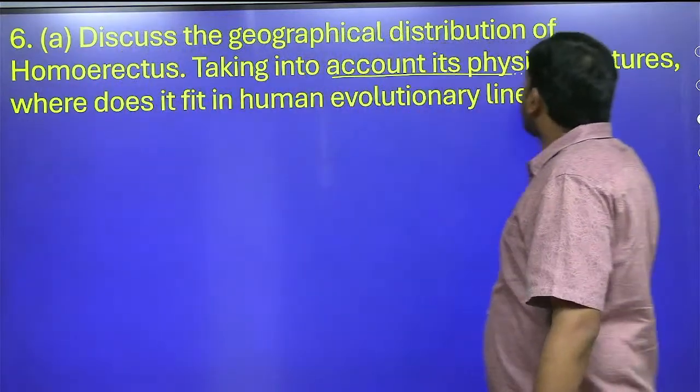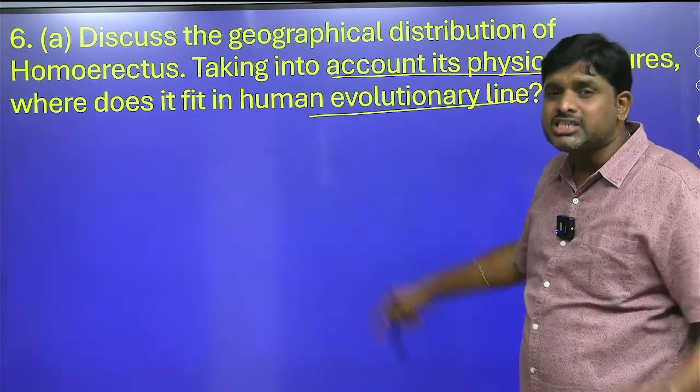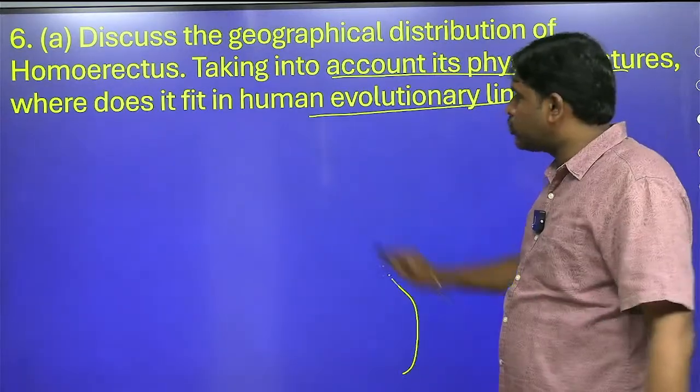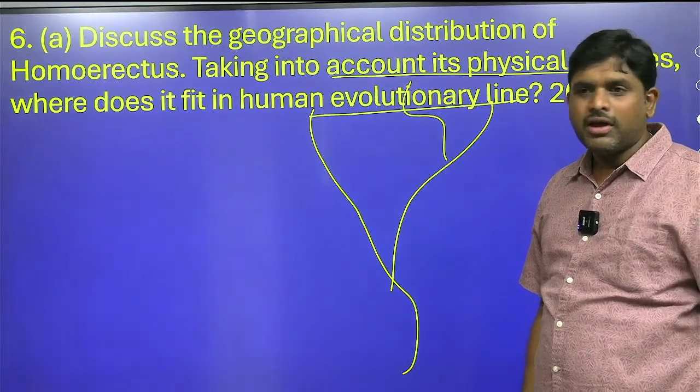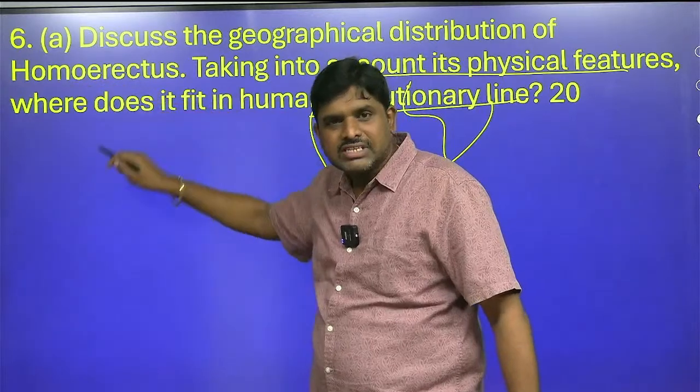Then, taking into account its physical features, where does it fit in the human evolutionary line? Phylogenetic status. Which phylogenetic status will you draw? Only that Scoopin diagram, like this it will be there. The Scoopin diagram you have to draw. Then, physical characteristics. Why? 20 marker. Physical characteristics,